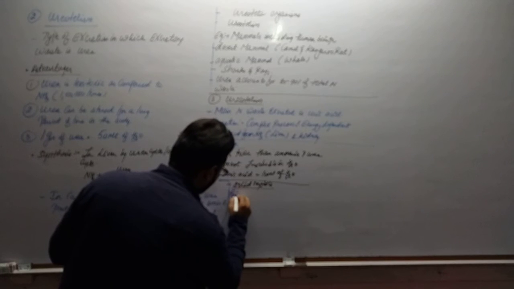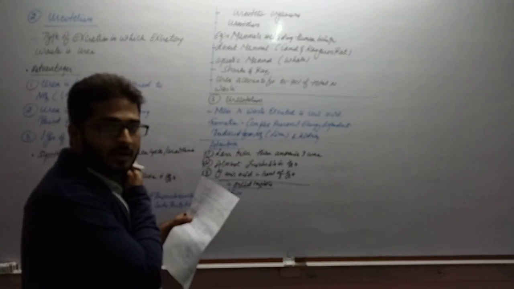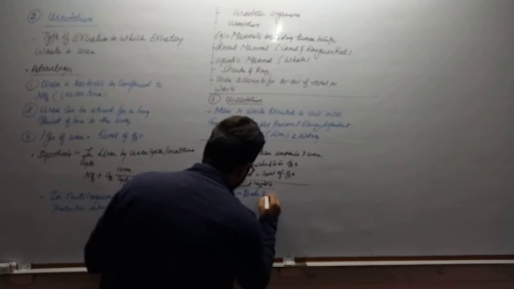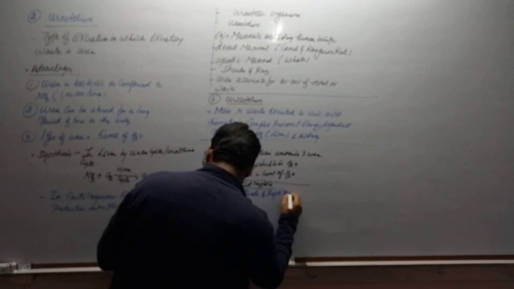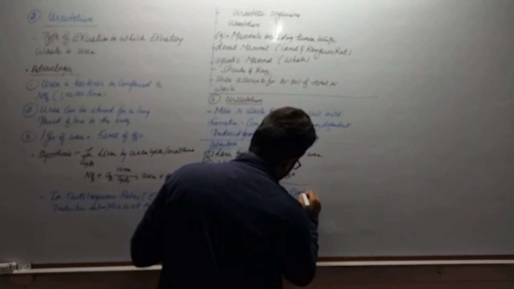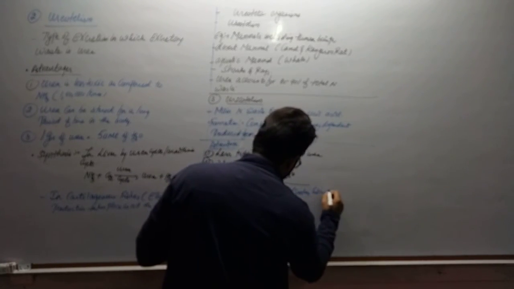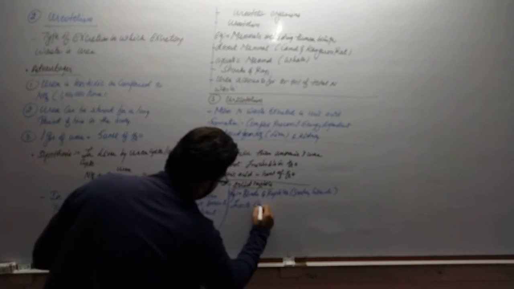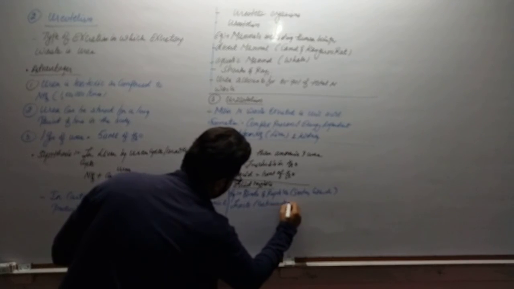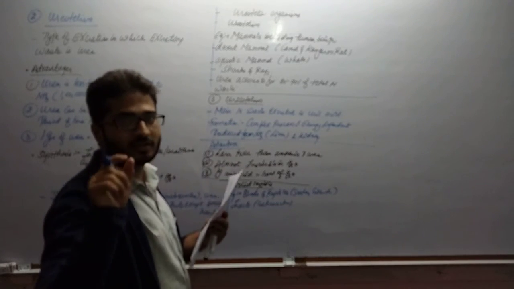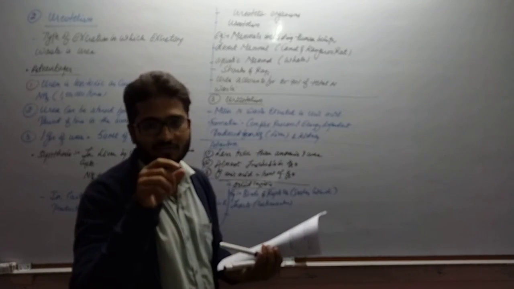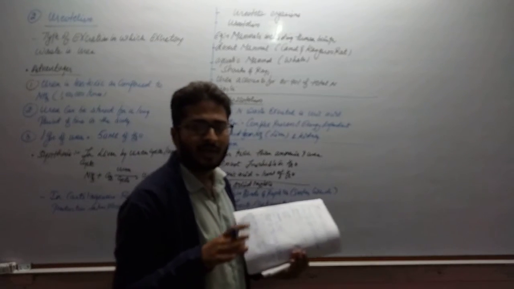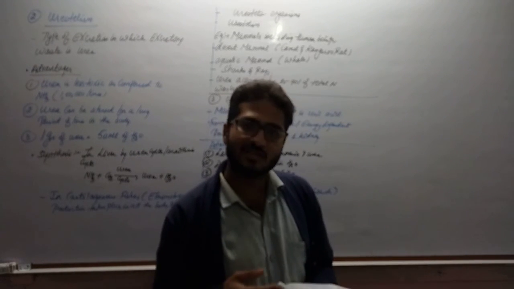Examples of uricotelic organisms are birds, reptiles like snakes, lizards, and insects like cockroaches, right? The white paste that is removed by the majority of birds is basically uric acid. The color may be different because of the undigested waste product.